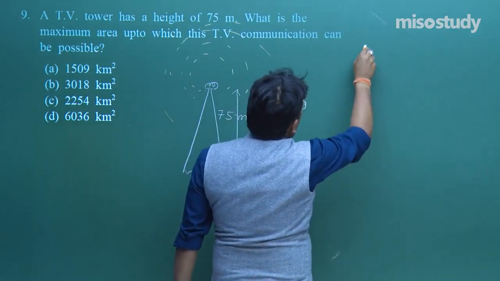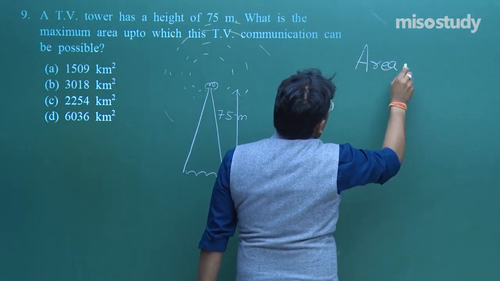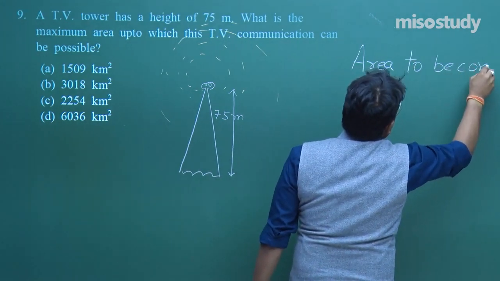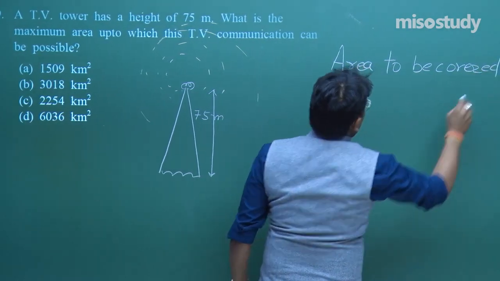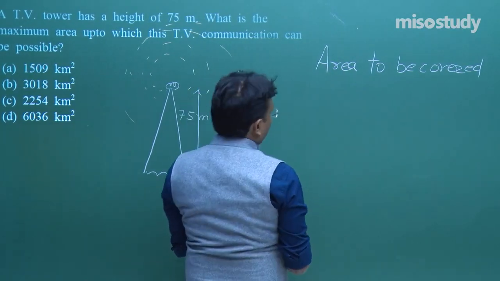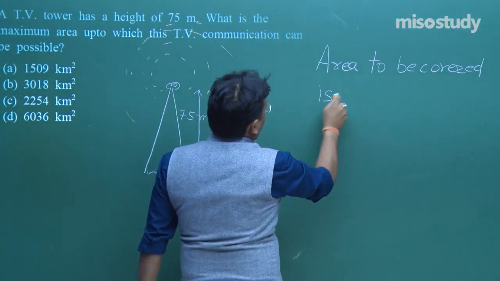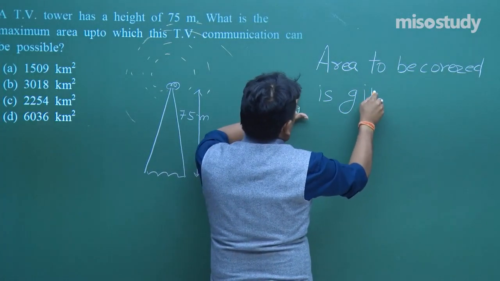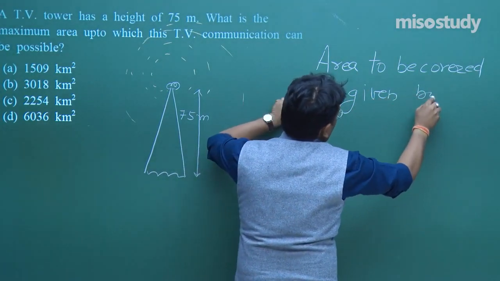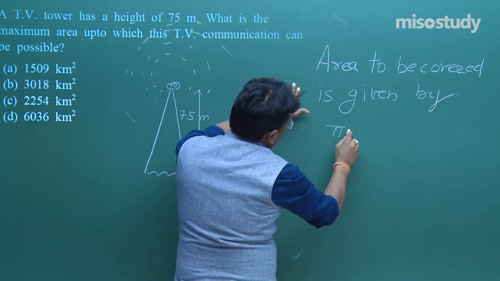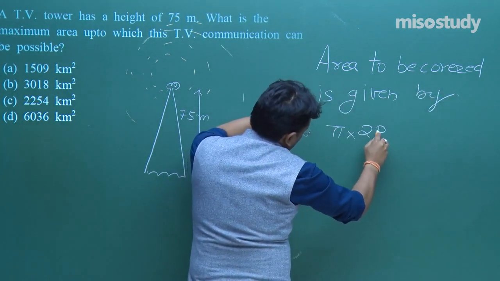Now, area to be covered is given by pi into 2RH.